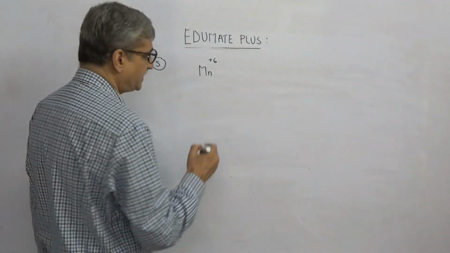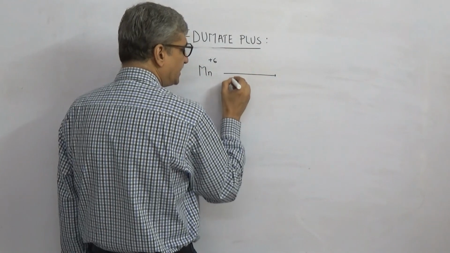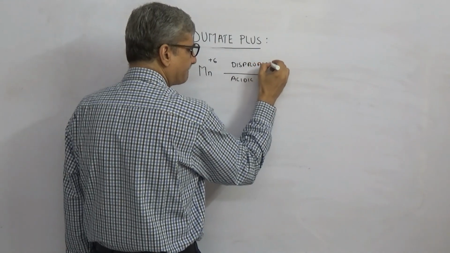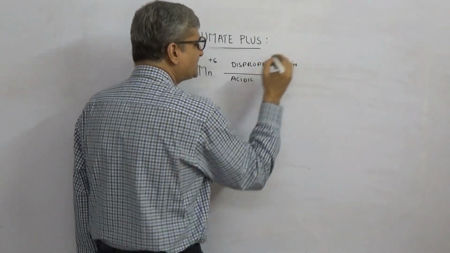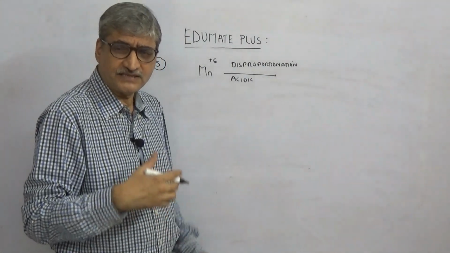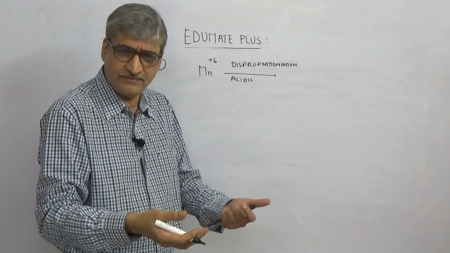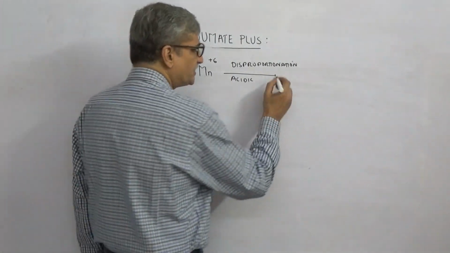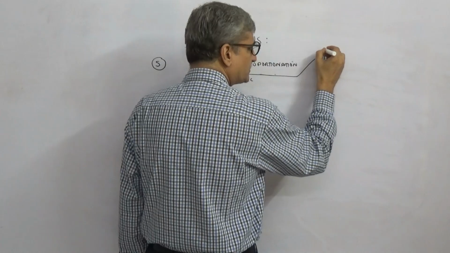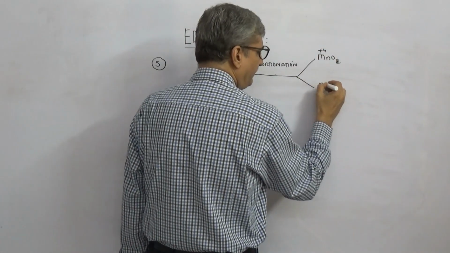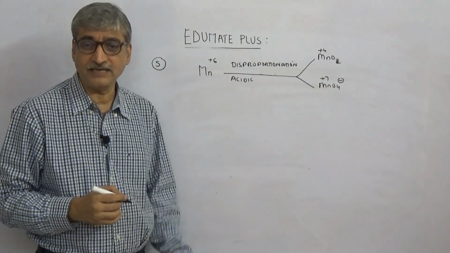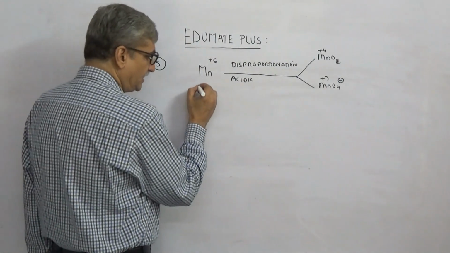Manganese +6 undergoes disproportionation in acidic medium. So what is disproportionation? Disproportionation is a form of redox reaction where the same element undergoes oxidation and the same substance undergoes reduction. So here it disproportionates to form MnO2, which is +4, and MnO4-, which is +7. One thing you should remember is that manganese +6 is always green in color.